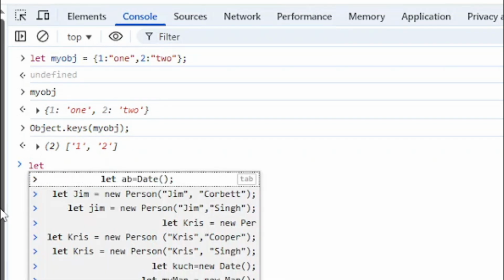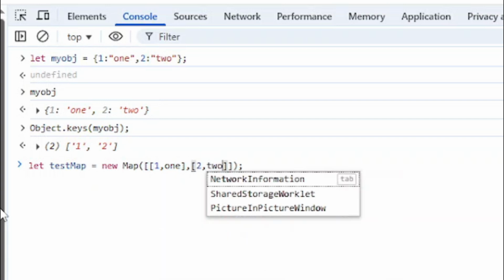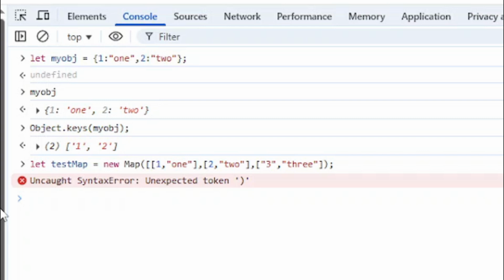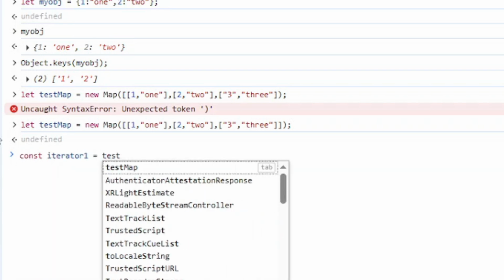Now let's create a map named testMap and provide it with key values like 1:1, 2:2, similar to our object. But the third one, let us put the key as a string, "3". Okay, oops, we have missed a square bracket. Let's put it, bingo.